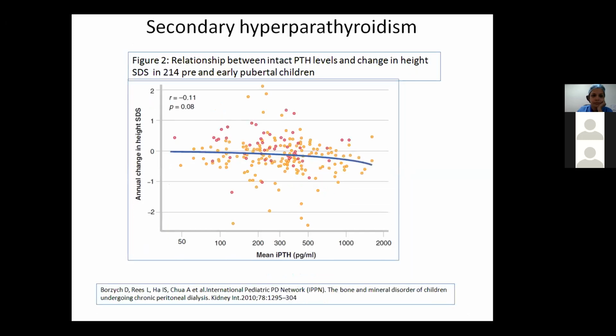Secondary hyperparathyroidism, it is seen that if there are levels more than 500 picogram per ml, they can bring about a significant change in height standard deviation scores. Now here we see a study in which on the x-axis we have the mean intact PTH levels, and on the y-axis we have the annual change in the height SDS score. Here we see that as the levels go increasing, especially above 500, there will be significant decrease in the height, as that is seen in a decrease in the SDS score in children with CKD.